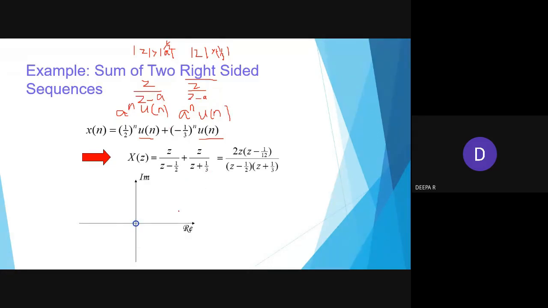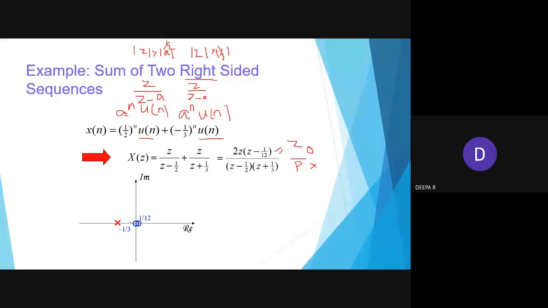So once you draw the circle, the z and z minus 1 by 2 terms are coming under zeros, and in the denominator we have poles. A zero is marked with a circle, a pole is marked with a cross. You see, z plus 1 by 3, so the pole calculation will be minus 1 by 3.